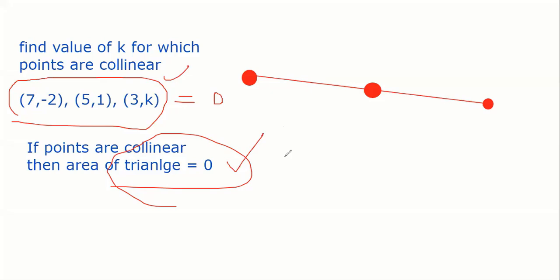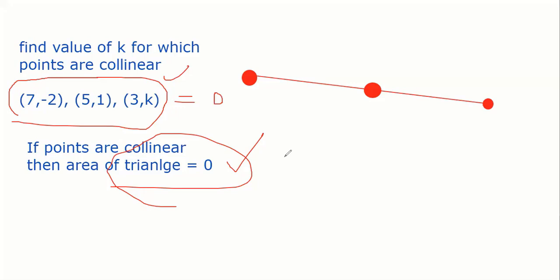Clear, everyone? Use the same formula, half into x1 (y2 minus y3) plus x2 (y3 minus y1), the same formula which I told you, and equate it to 0, because collinear points means the area of the triangle has to be 0. So Venkat, I am saying if the points are collinear, the area of the triangle must be 0. I have put it on this whiteboard. The only thing you have to do is find the value of k by putting it equal to 0.